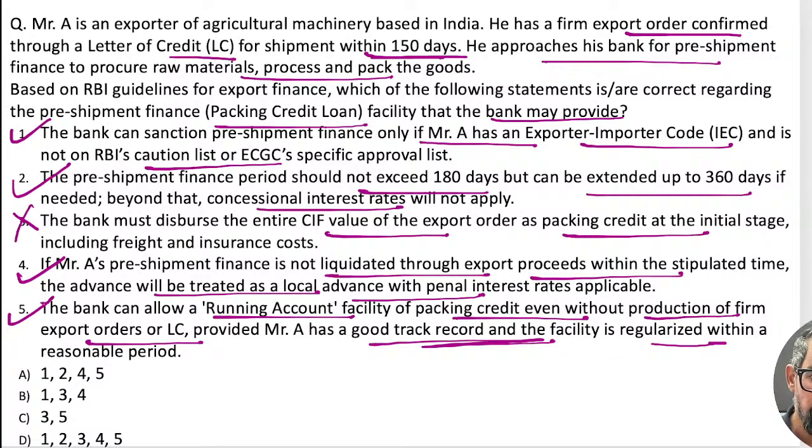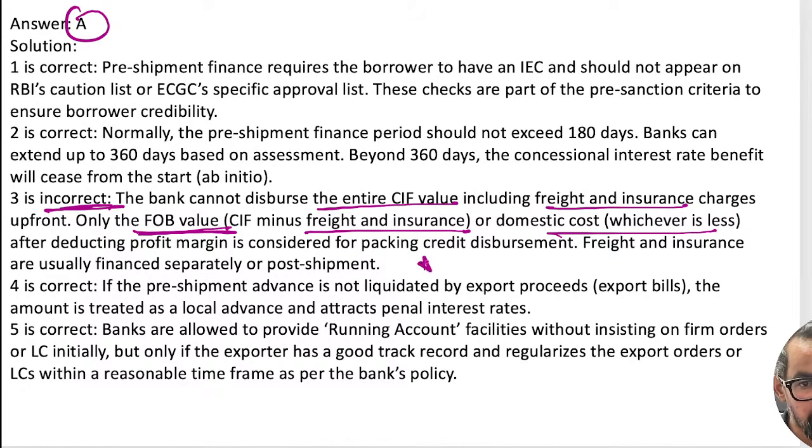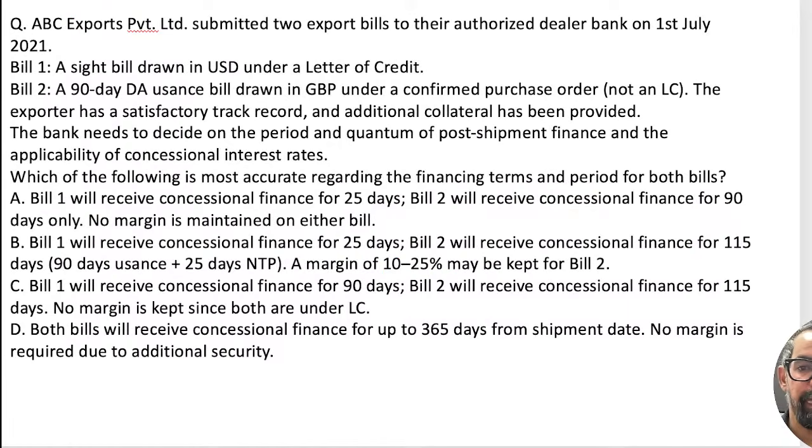So 1, 2, 4, 5 means option A will be the right answer for this one. Statement 3 is wrong: the bank cannot disburse the CIF value including freight and insurance. Only FOB minus CIF or the domestic cost, whichever is less, is generally approved in this case. Please do remember this. Next one.